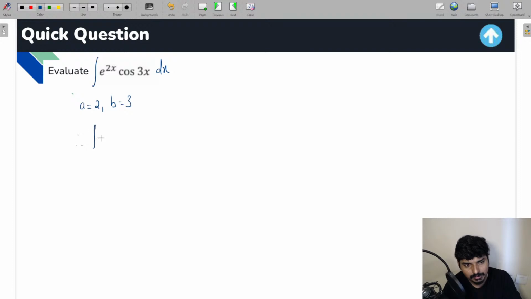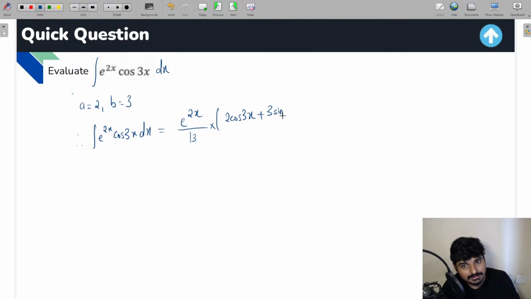So therefore, the integration of e raised to 2x into cos 3x dx, according to the formula, will be e raised to ax, so e raised to 2x, by a square plus b square. So 9 plus 4, it is going to be 13, into a cos bx, so 2 cos 3x, plus b sin bx, so plus 3 sin 3x, plus c. This is the solution you are going to get, everyone.